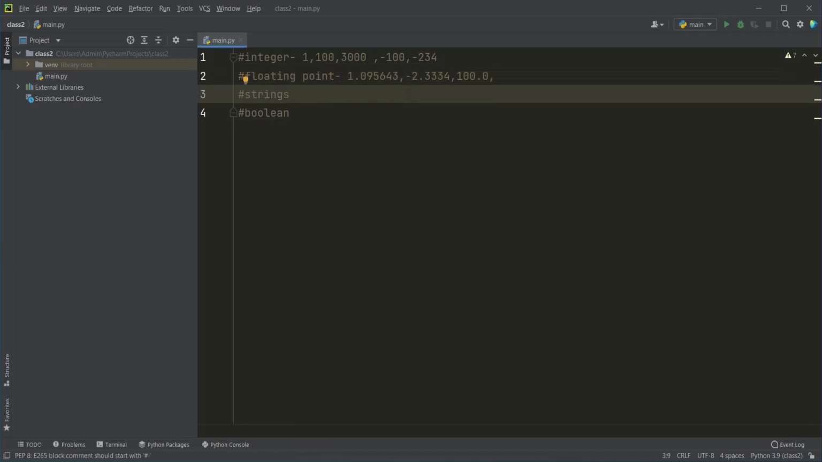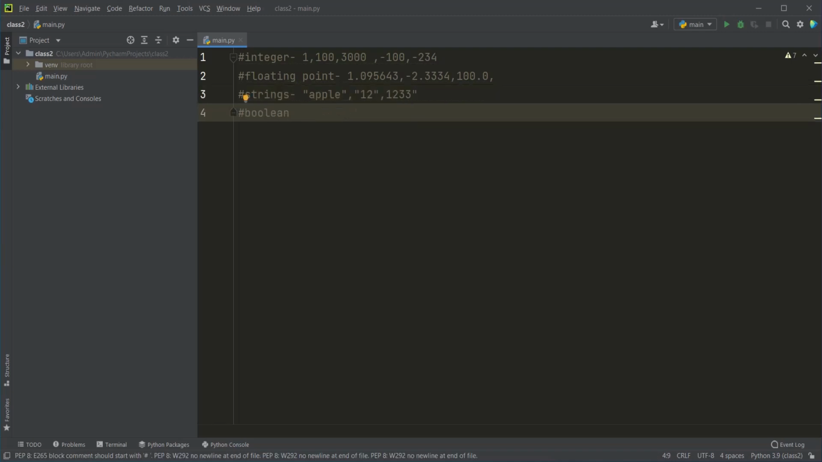Now coming to strings. Strings are a set of characters available in Python. Every string is written with the help of double quotes or single quotes, and we can write anything inside it, like Apple, or we can also write a number inside a string, or a floating point inside a string. So basically anything we write with the help of double quotes is called a string.